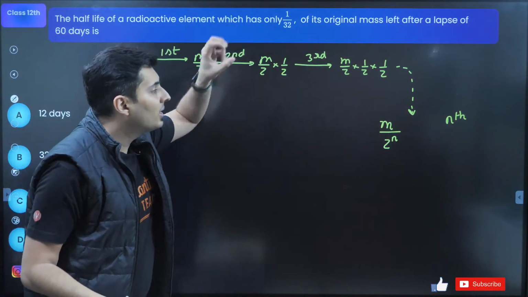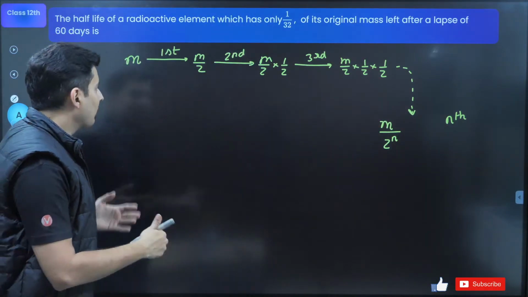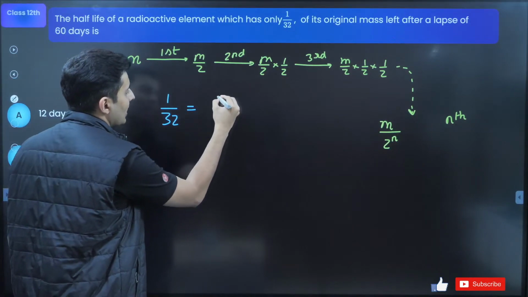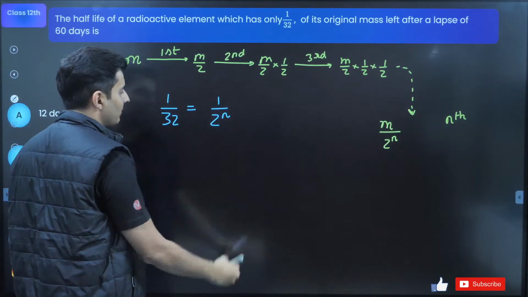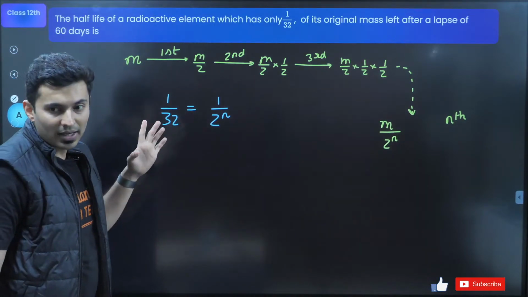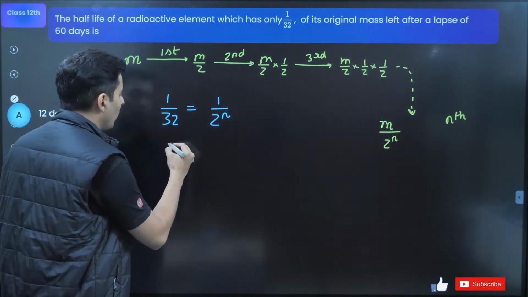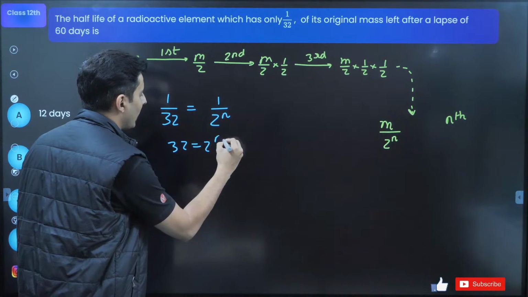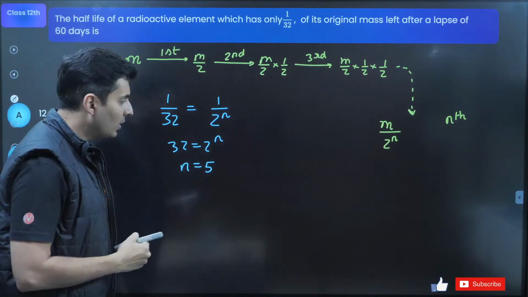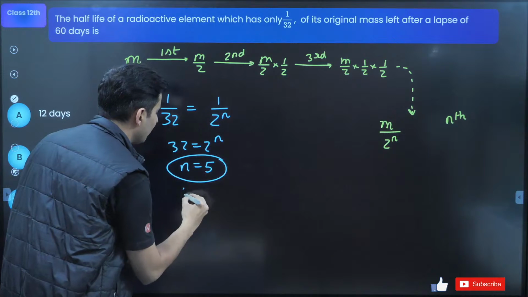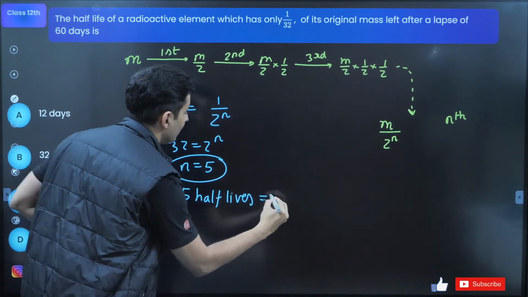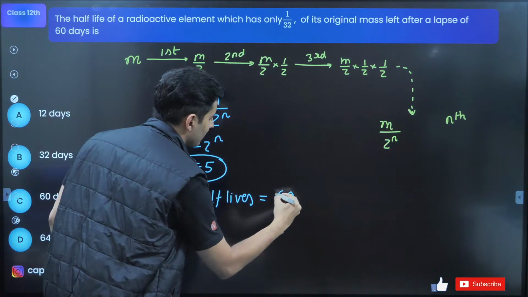Here 1/32th is left. That means 1 by 32 is 1 by 2 raised to n. Is that right, guys? Great. So 32 is 2 raised to n. Therefore n is equal to 5. 2 into 2 into 2, 5 times is 32. So basically 5 half-lives give you 60 days.